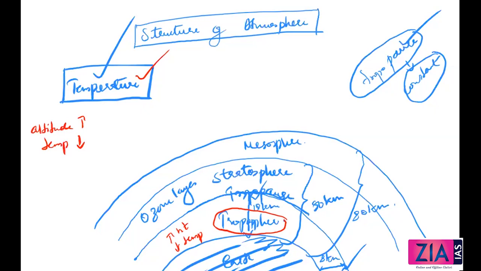You understand only this much: with increase in height, there is decrease in temperature. When you go up, the temperature is less, you will feel cold. Okay, that is a commonsensical thing. Then the second layer is the stratosphere.